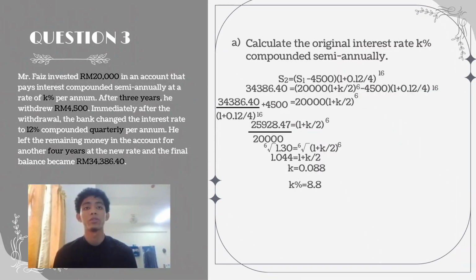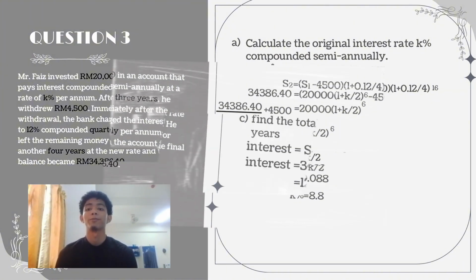For question A, how to find the original interest rate K, we need to use the S2 equation. In the S2 equation, we need to replace S2 and S1. After we replace them, we can solve it and find K. By using this step, we can find K. The final answer is 8.8.